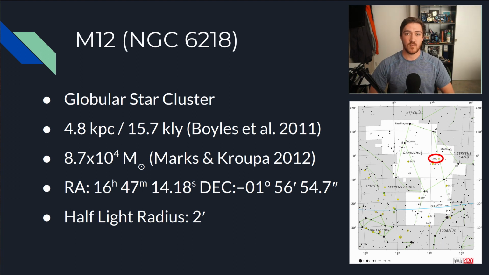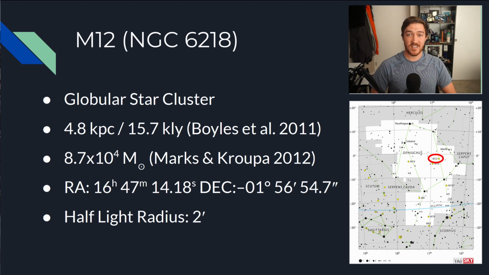Messier 12, or M12, or NGC 6218, is a globular star cluster. Globular star clusters are densely packed clusters of tens of thousands up to millions of stars that orbit the Milky Way galaxy. M12 is roughly 15.7 thousand light years away and contains about 87,000 solar masses. Another important measure of a globular star cluster is something called the half-light radius. This is the radius in which about half of the light from the cluster is emitted. For M12, the half-light radius is about 2 arc minutes.